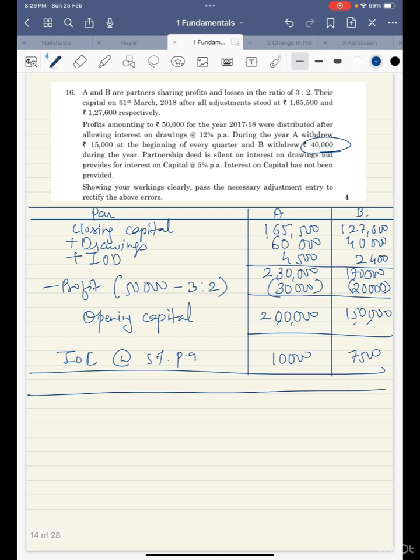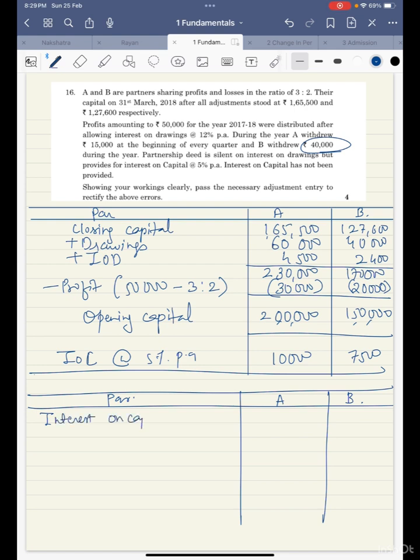Okay. So let us make another table for the adjustment part. So here we'll write interest on capital to be credited. Okay, how much is it? A should get 10,000 and B should get 7,500.